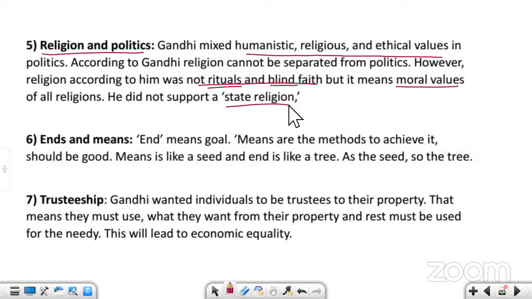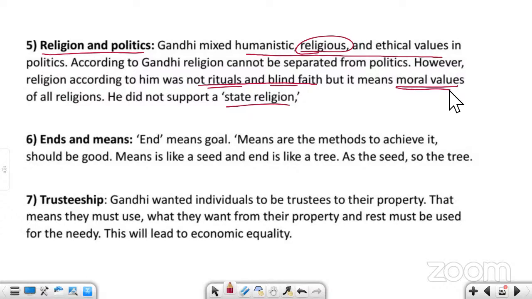You should have love for other people. You should have moral and ethical values. Why are we saying religious? Because religion also teaches moral values. So we cannot separate religion from politics.